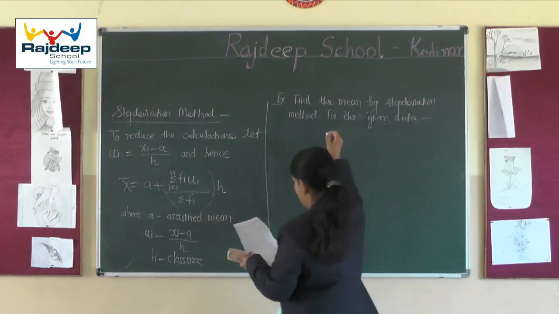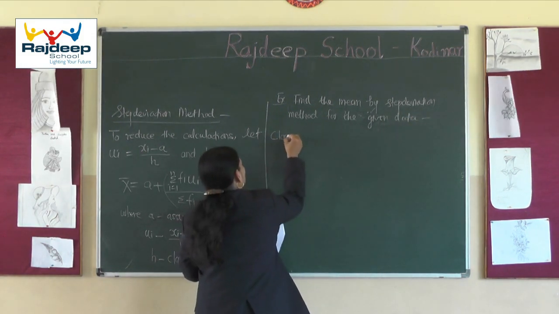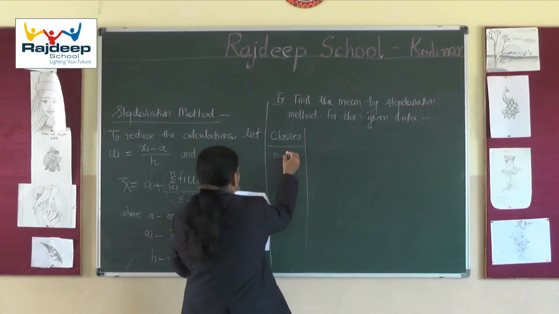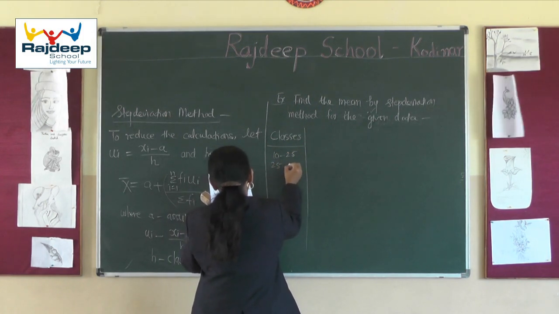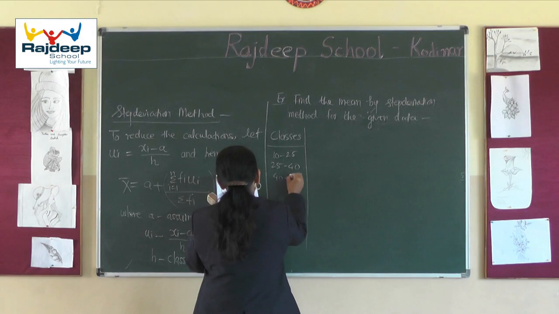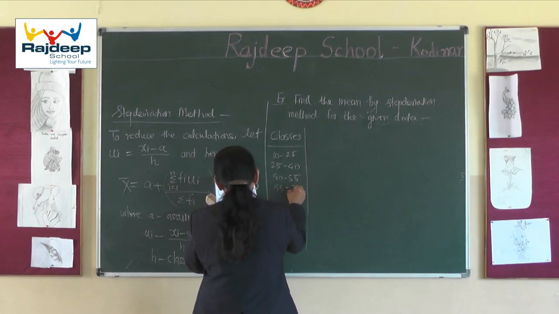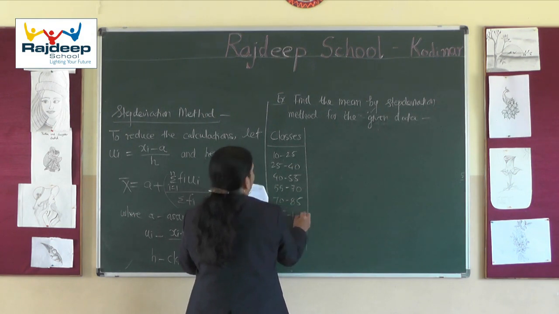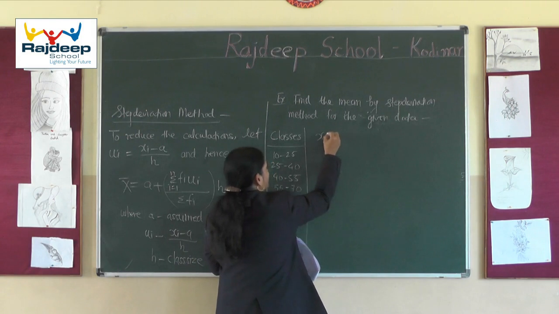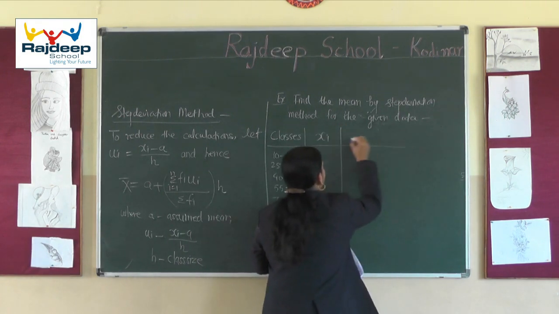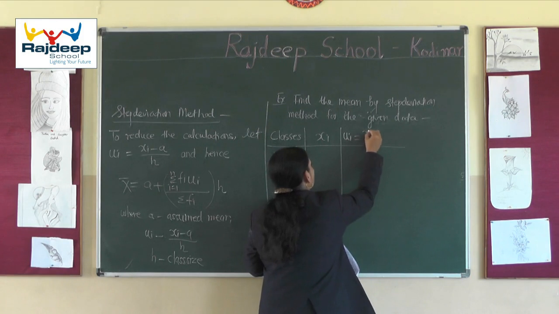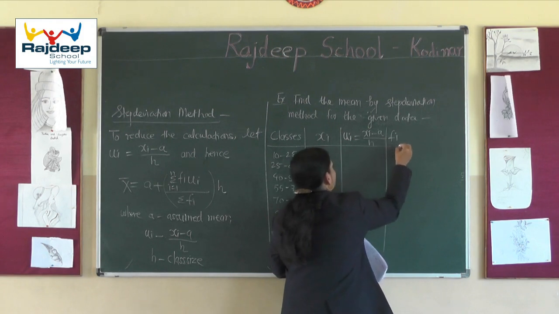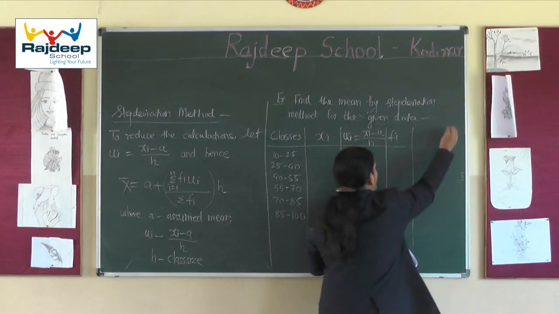So now I have classes. Here I have classes 10 to 25, 25 to 40, 40 to 55, 55 to 70, 70 to 85, and 85 to 100. Here the next column will be of class mark, and the next column will be of ui equal to xi minus a divided by h, and fi, and finally we will have fi ui.